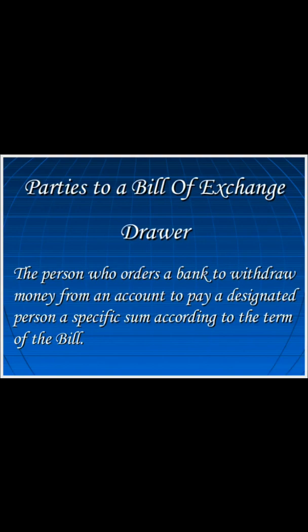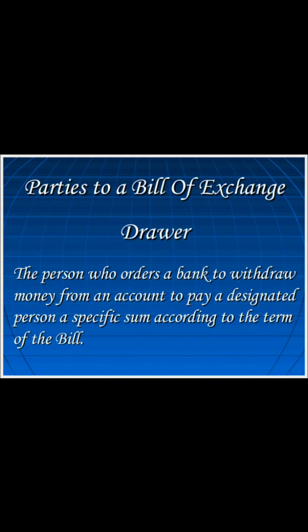He prepares the bill of exchange because a credit sale has been made by the drawer, and for that a document is prepared and duly signed by him, and sent to the drawee for acceptance. In that document, an order to pay a specific amount by a due date is mentioned, duly stamped.